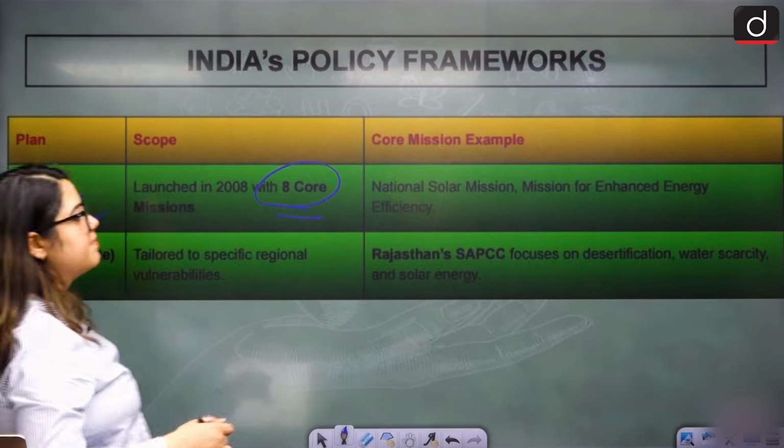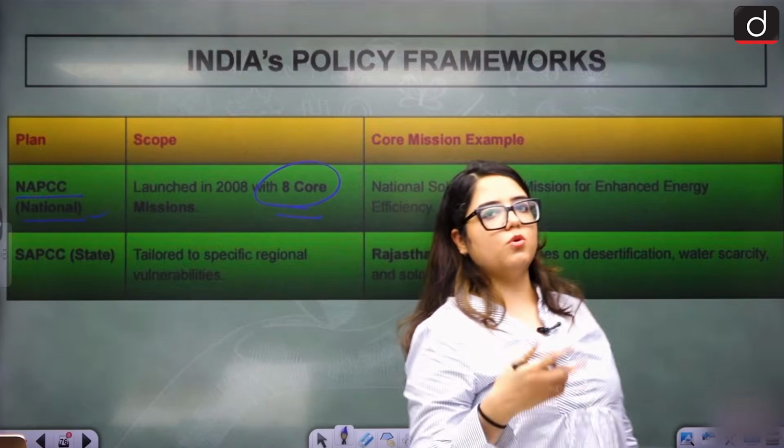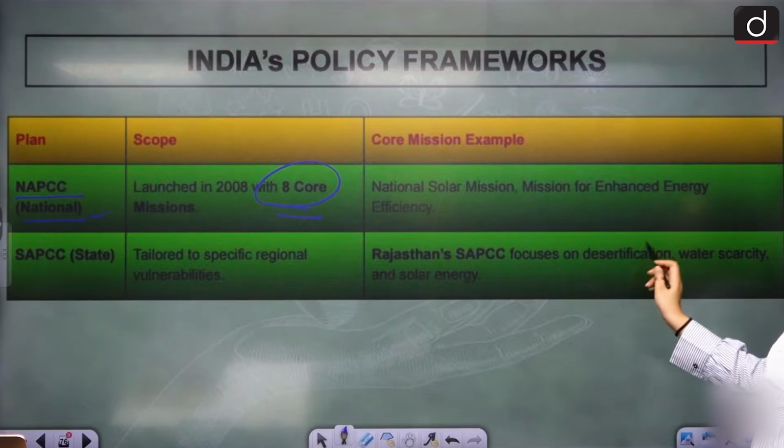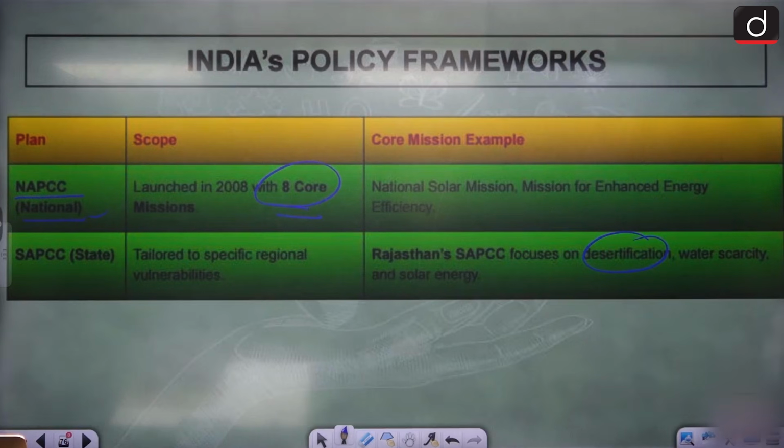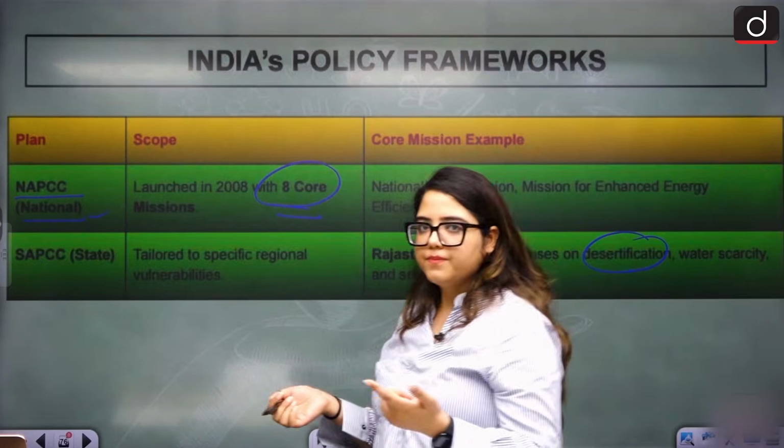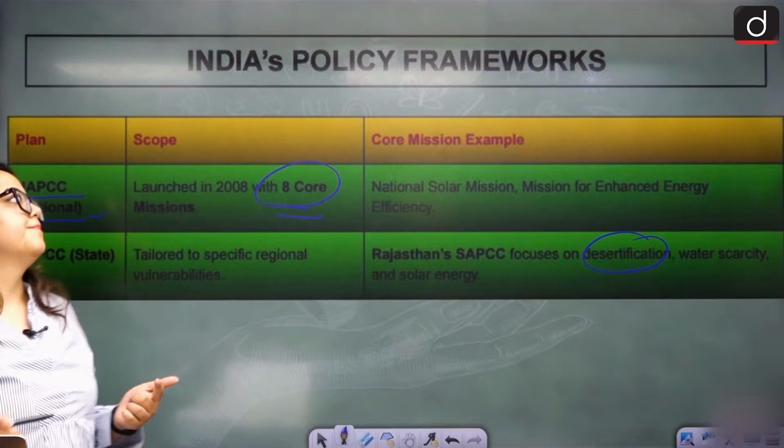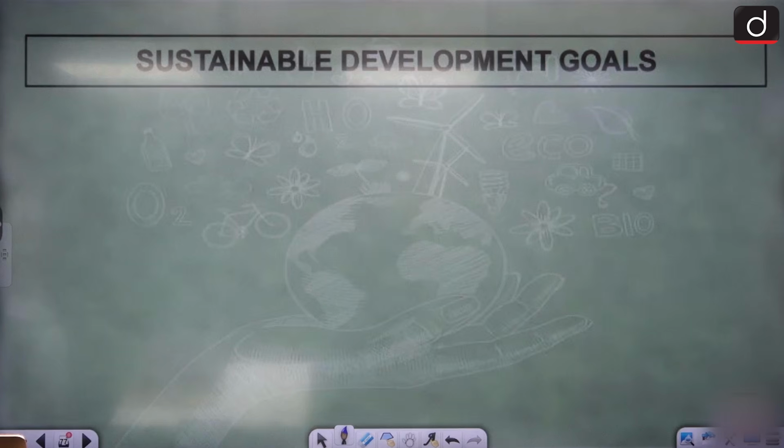Example, Rajasthan's SAPCC focuses on desertification and water scarcity. Now, every state doesn't need to focus on desertification, do they? So they're very specialized according to the region and their problems. These are the frameworks that we have. Clear?